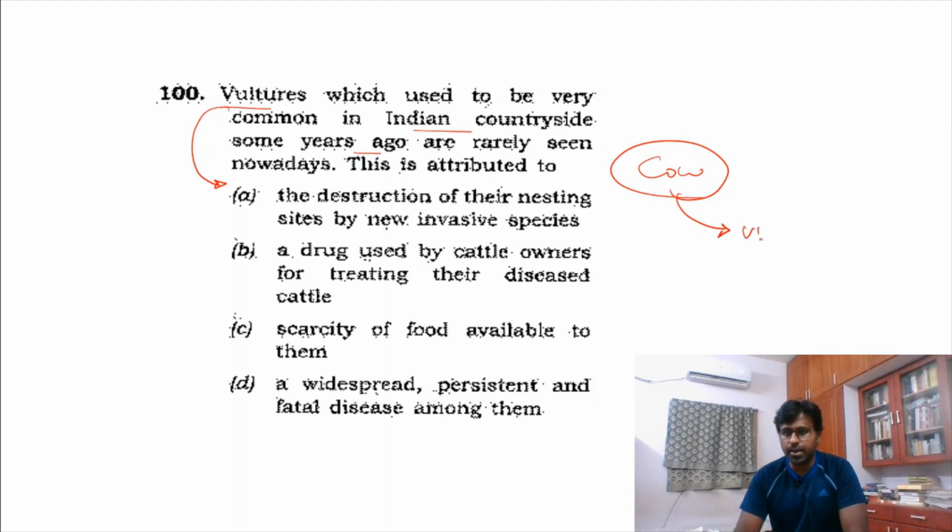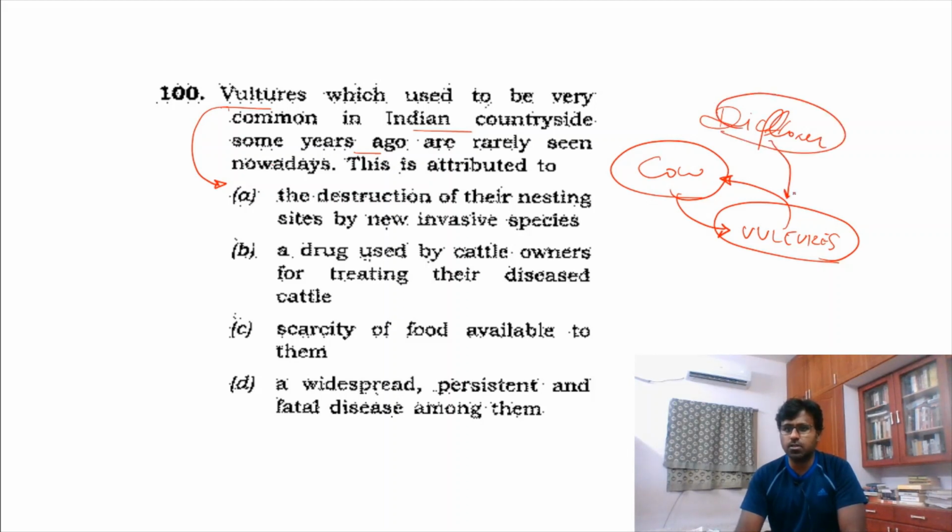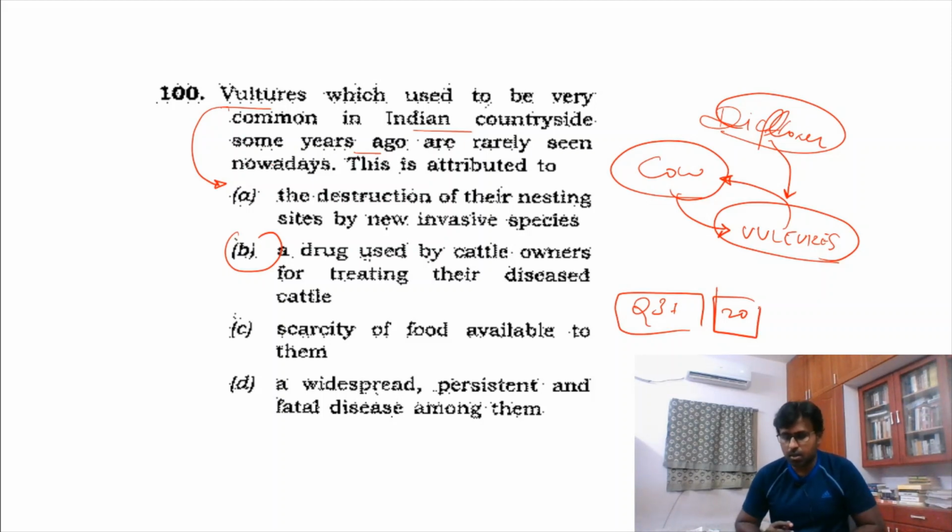When the cows died, these vultures ate the cows. But the vultures ate the cows which had this diclofenac, and as a result of this diclofenac, these vultures died. Hence B is the answer. So cattle owners were using some drug for this, and on that day, this was very prominent in current affairs.